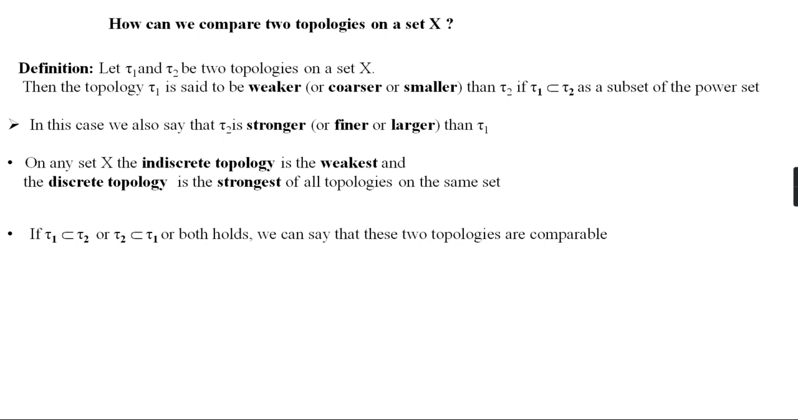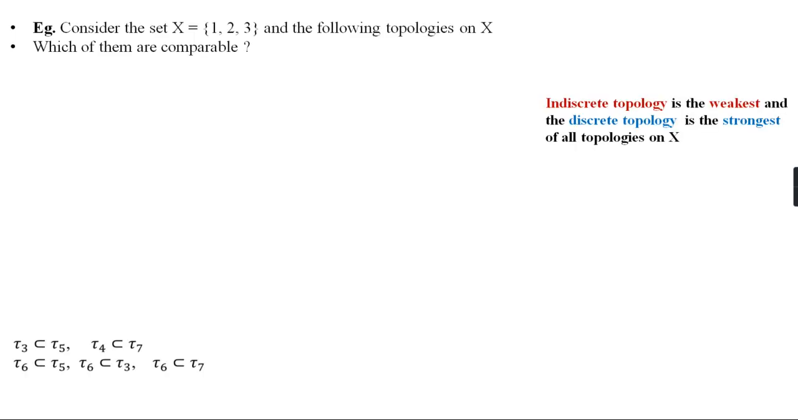If τ1 contained in τ2 does not hold and τ2 contained in τ1 does not hold, then we can say that these two topologies are incomparable. So there may be topologies which are not comparable, that is, incomparable topologies may exist. We can see some examples. Consider the set X = {1, 2, 3} and the following topologies on X. Which of them are comparable? Let us see.